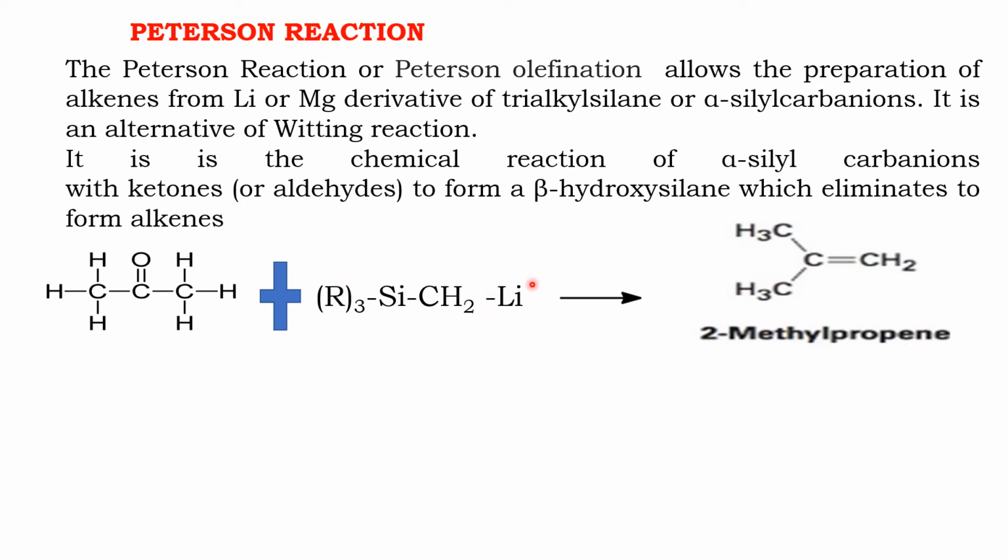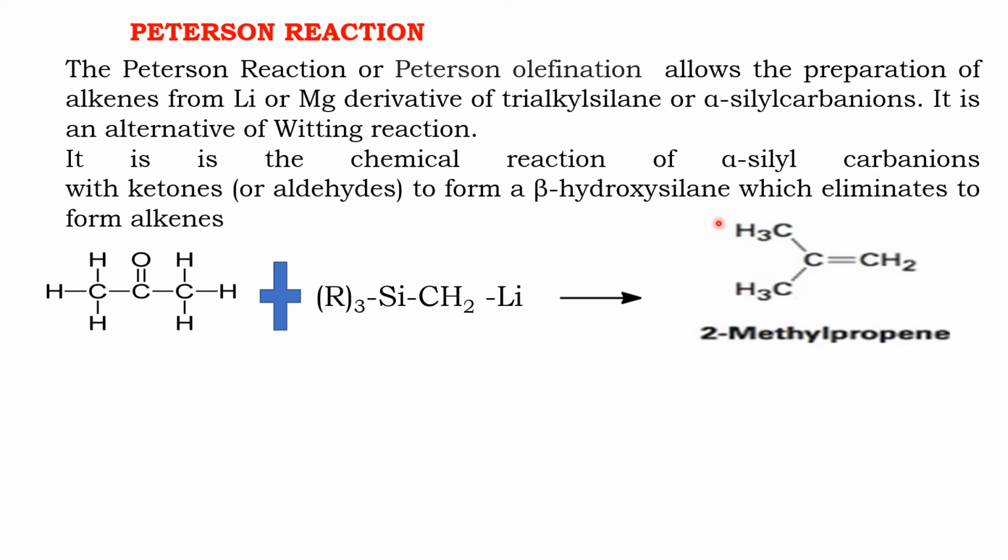If Li plus is lost, we have R3SiCH2 minus, which is called an alpha silyl carbanion. So lithium or magnesium derivatives of trialkyl silane, or alpha silyl carbanions, react with aldehydes or ketones to give alkenes.